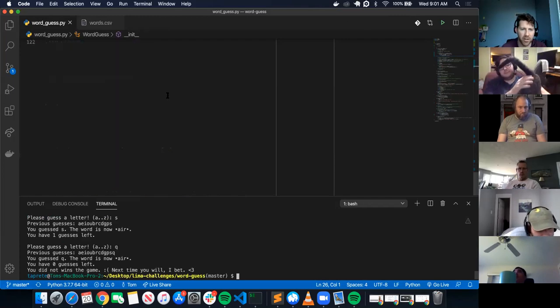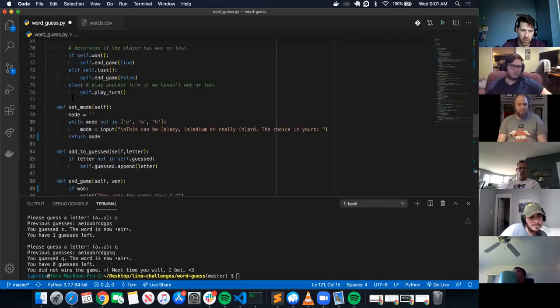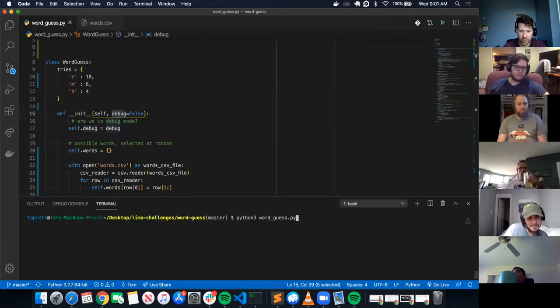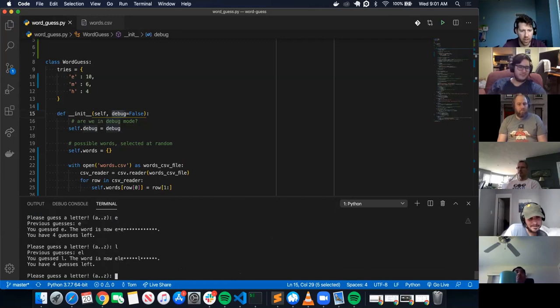So if I wanted to see the word, I can always pass in true as an argument, because right now debug is false. I can set debug to true. It should show me the word. So I can do word guess game. I'm going to choose hard. It says your word is electroblasting. That's a pretty cool word. E-L. And G. There we go.